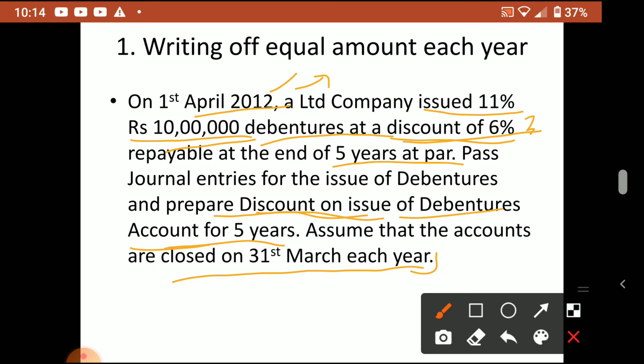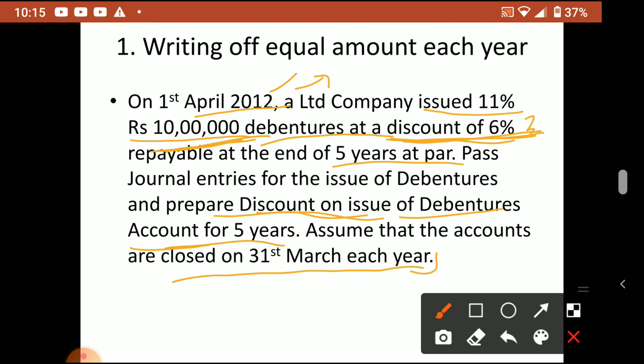Before that, what is the amount? 10 lakh is the amount of debentures. What is the discount allowed? 6%. So what do we write first? Bank account debtor to debenture application and allotment. From 10 lakh we minus 6% discount. 10 lakh 6%, how much? 60,000 will come. So 9 lakh 40,000. Next entry: debenture application and allotment account debtor, discount on issue of debentures account debtor, to debentures. In that the discount will be 60,000. That discount is only a loss for the company.